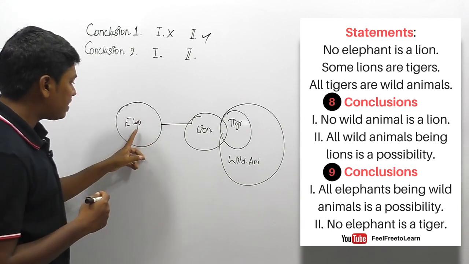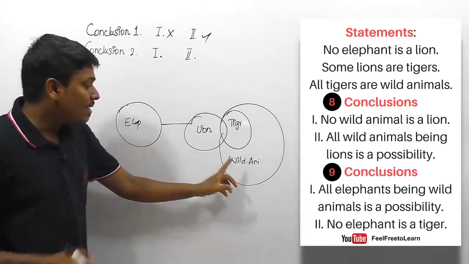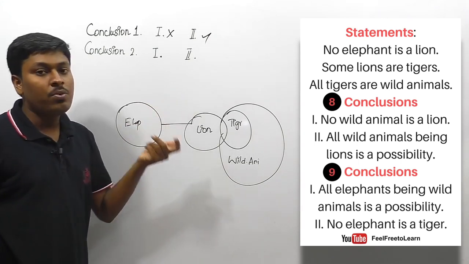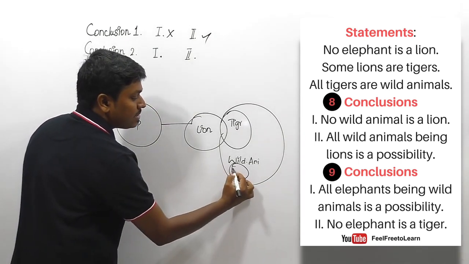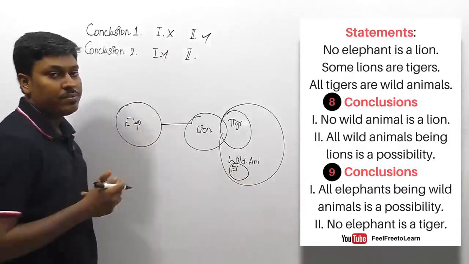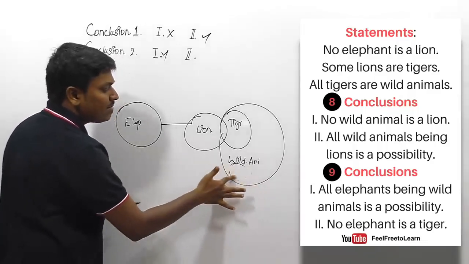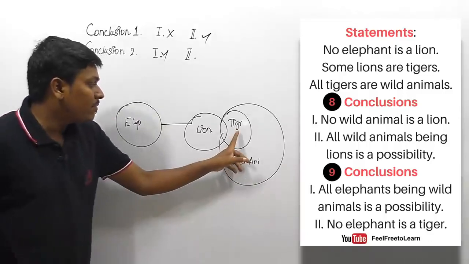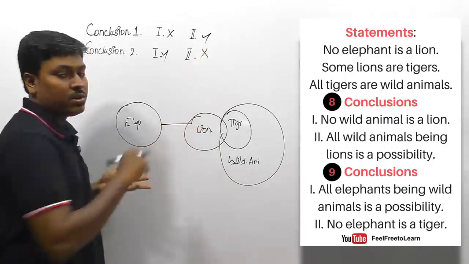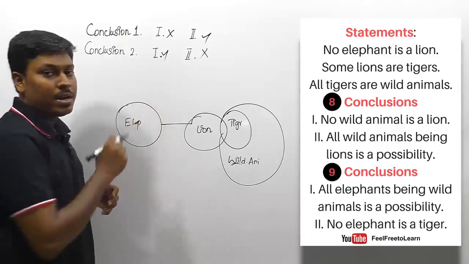So second set of conclusions, friends, all elephants being wild animals is a possibility. So all elephants being wild animals is a possibility, which is exactly possible. And just now I have told you that there is a possibility of connecting wild animal and elephant, and now they are saying that all elephants being wild animals is a possibility, right? If I draw elephants here, all elephants being wild animals is exactly possible. So first conclusion follows. Second conclusion, no elephant is a tiger. So friends, listen here, no elephant is a tiger, which is not possible. Why? Because there is a possibility of connecting tiger with elephant, but they are saying that no elephant is tiger. So conclusion 2 does not follow. So for the first set, conclusion 2 follows, and for the second set, conclusion 1 alone follows.